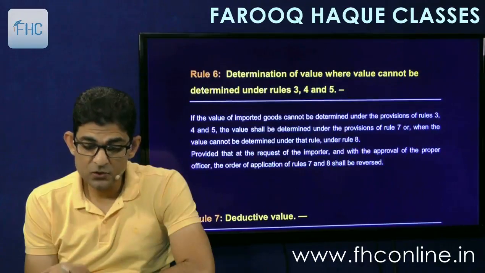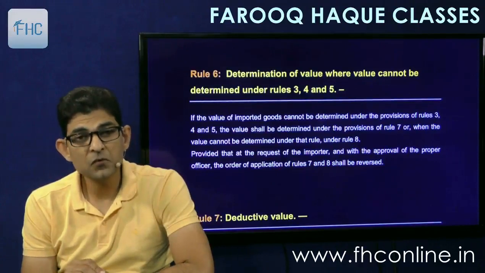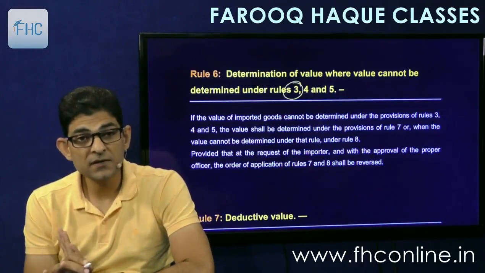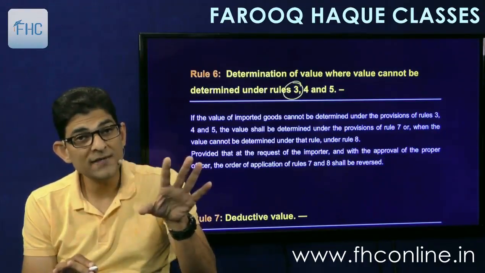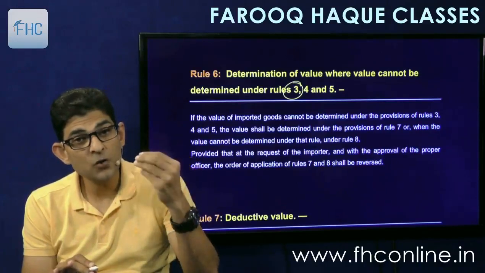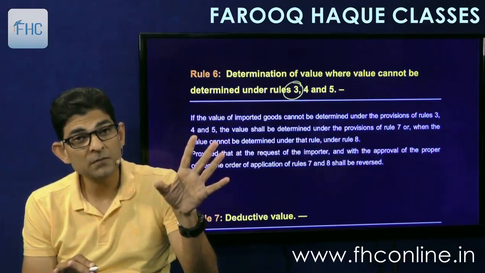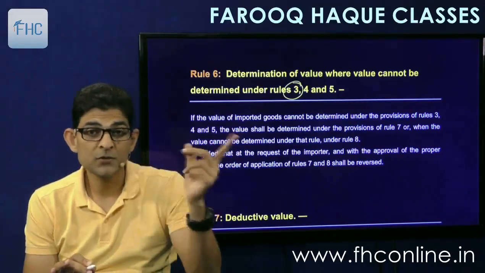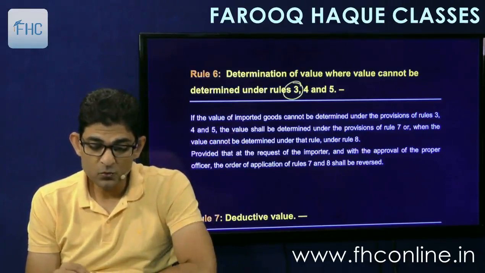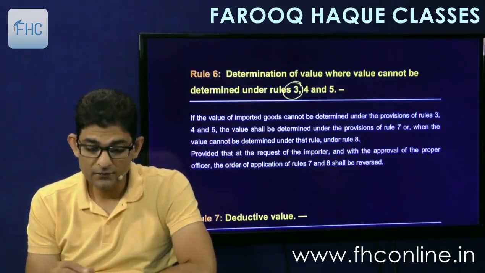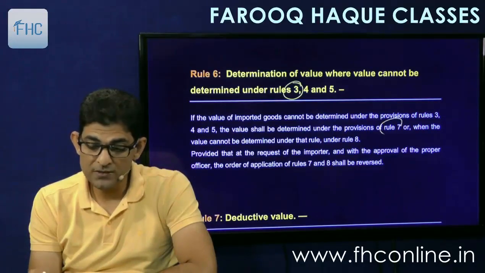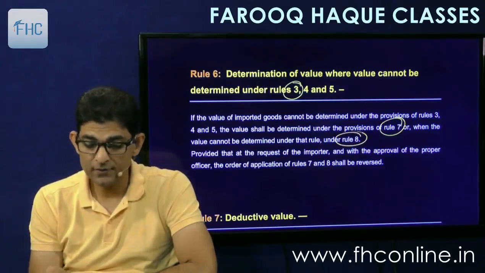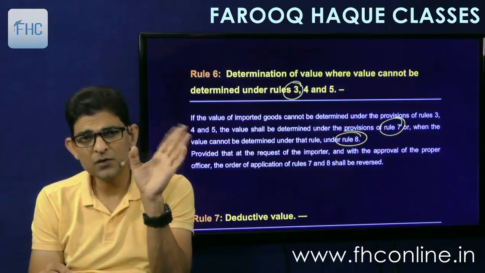Then rule 6 says determination of value where value cannot be determined under rules 3, 4 and 5. It means our transaction value has been rejected, and you don't have import of any identical goods at the same time, and no similar goods are imported at the same time either. No identical, no similar, nothing. Then what to do? Rule 6 says that if the value cannot be determined under rules 3, 4 and 5, the value shall be determined under the provisions of rule 7, or if the value cannot be determined under that rule, then rule 8. So first you apply 7, and if not determinable, then go to 8.